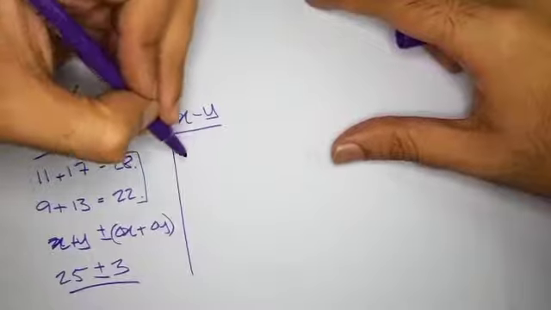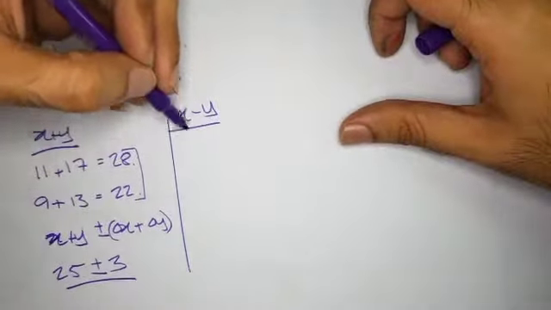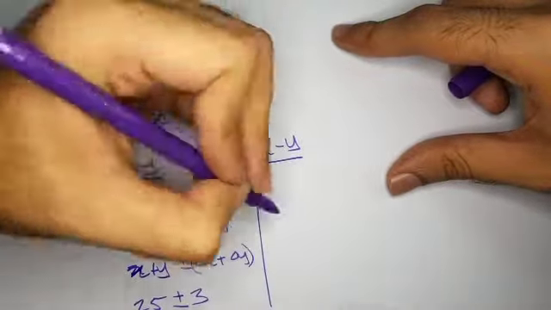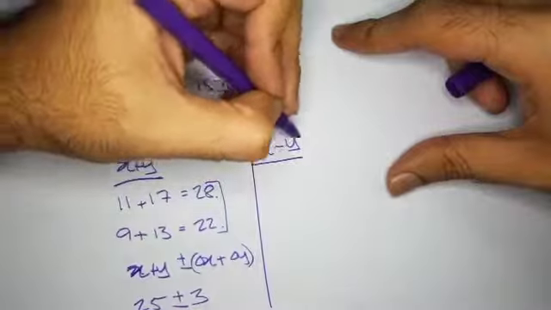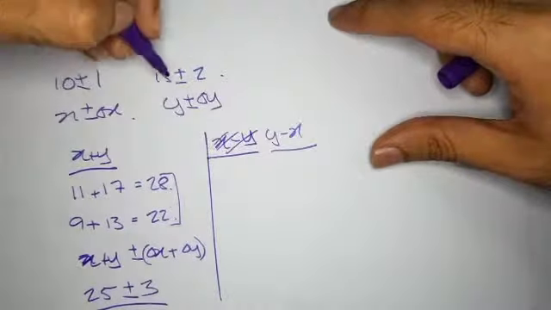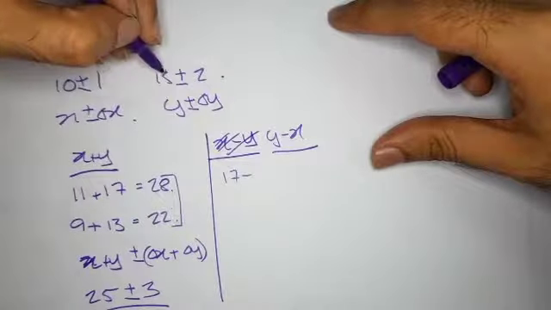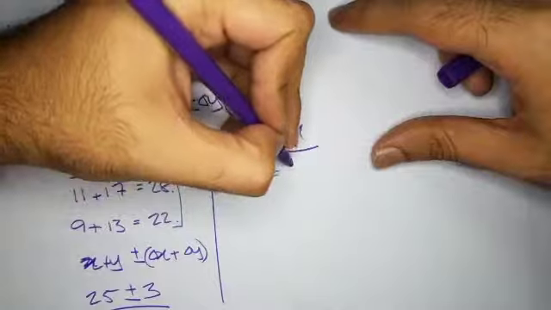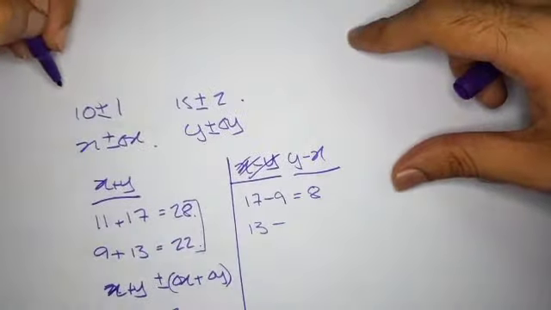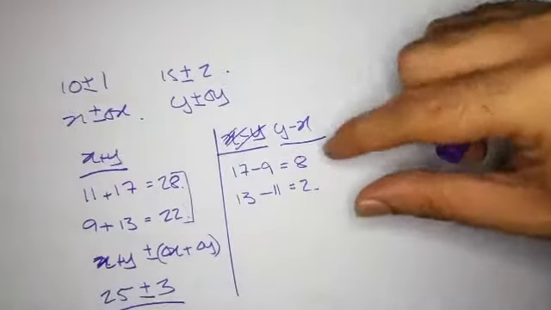So in x minus y, what we do is, here's the place where people make mistakes. The biggest difference between the two would be if I subtract, say, instead of x minus y, to avoid negative values, let's write y minus x. So the largest of this minus the smallest of this, which is going to be 17 minus 9, which is equal to 8. And the smallest difference between them is going to be 13 minus 11, which is going to be equal to 2. So what can I do here?